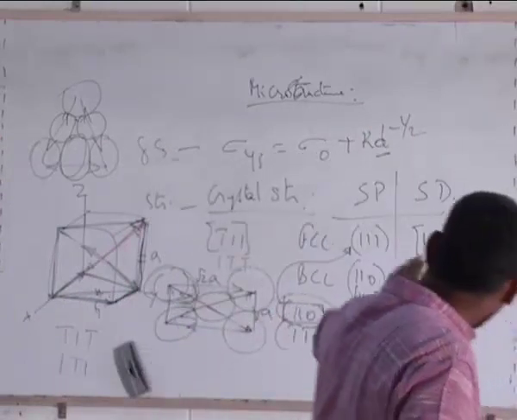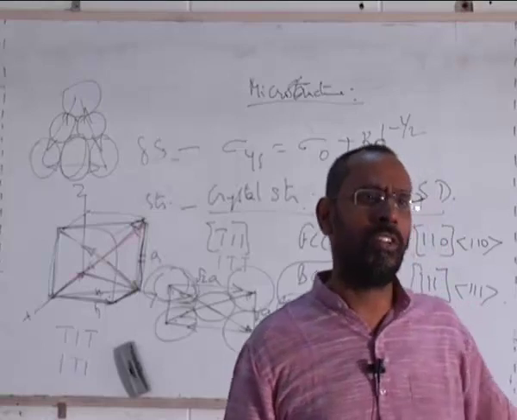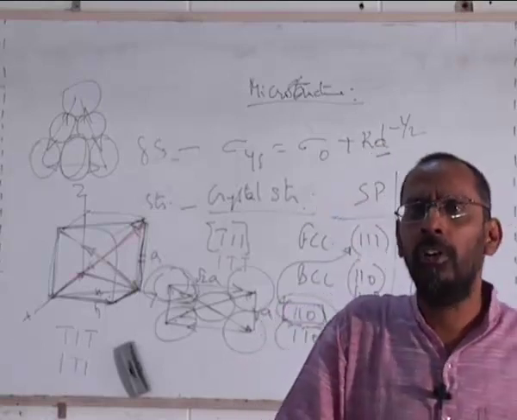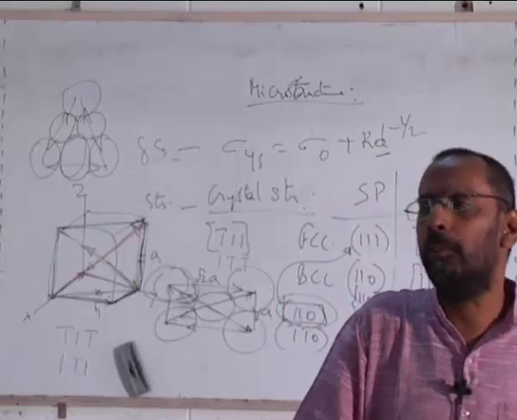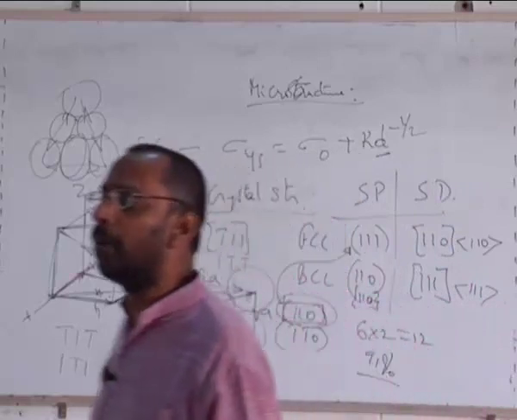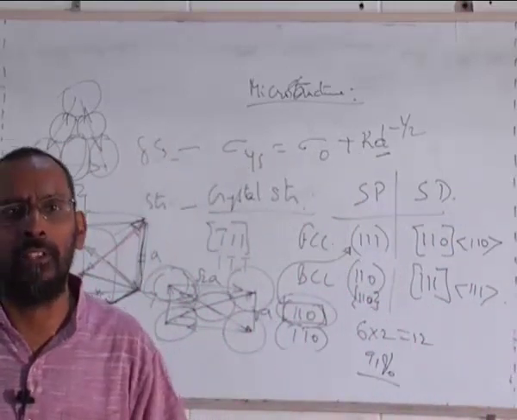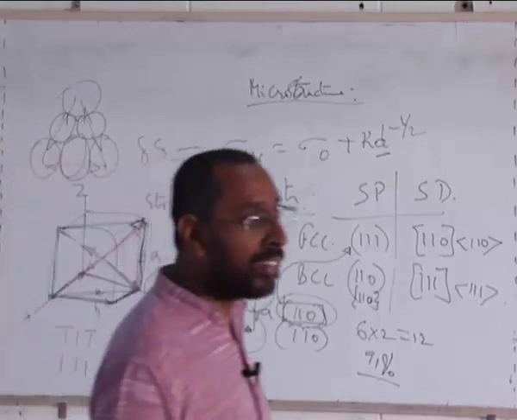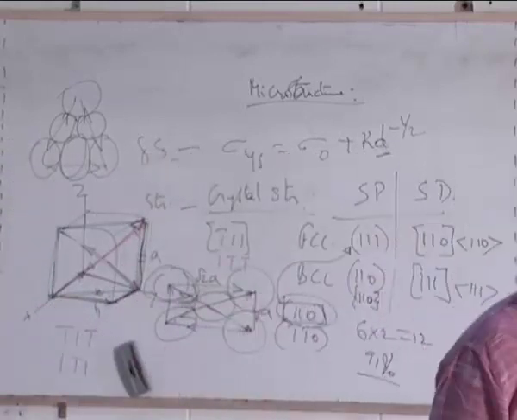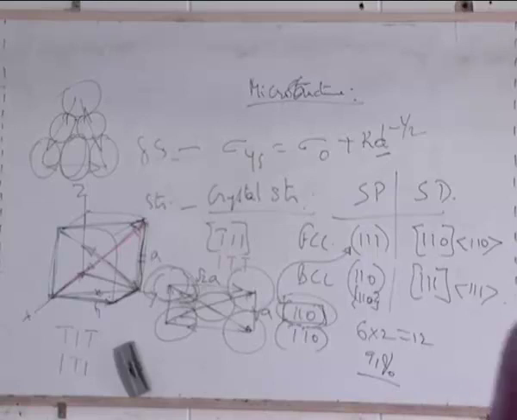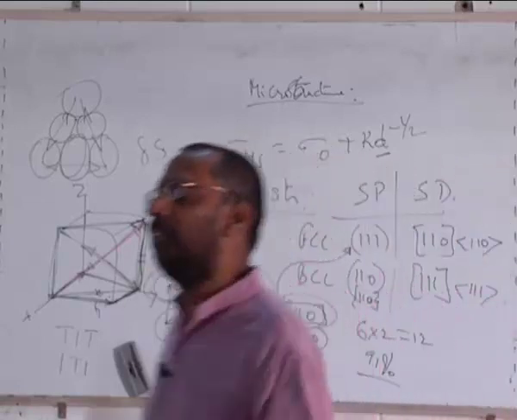Why should I consider only 111 in FCC? Why not 100? Why not 110? What is so great about so-called close packed planes? Why can't dislocations move on loose packed planes? They can move, but the stress required to move a dislocation on a close packed plane is the smallest.